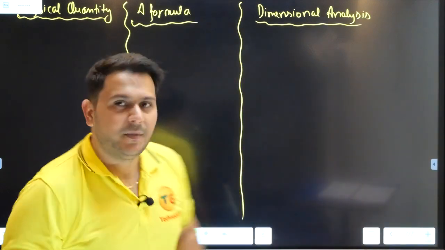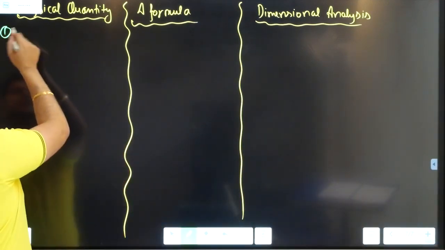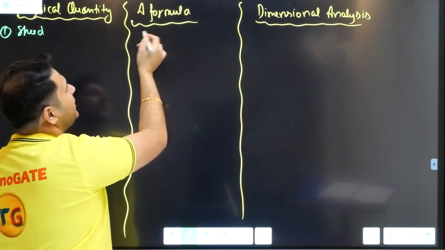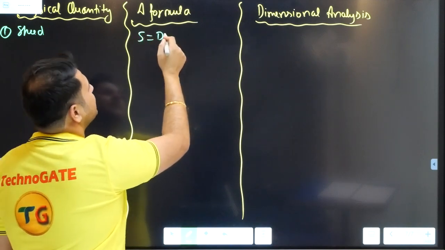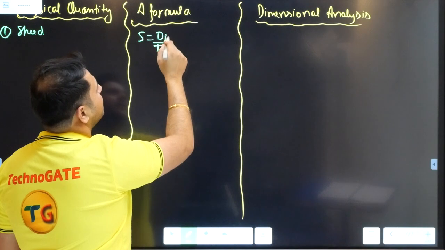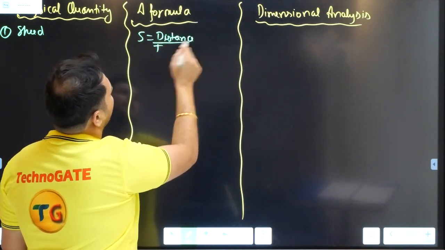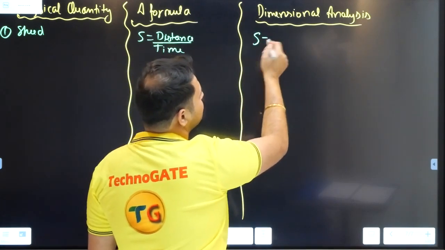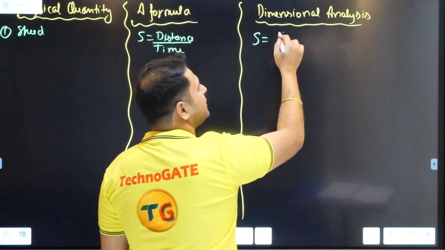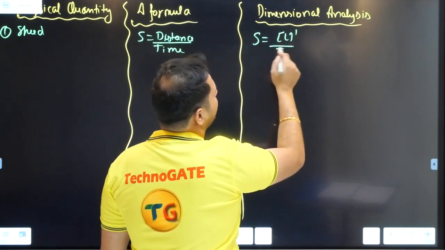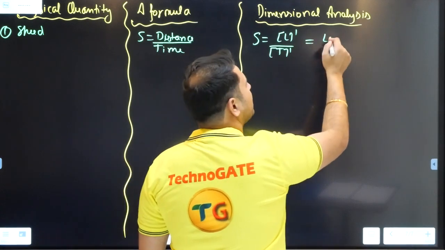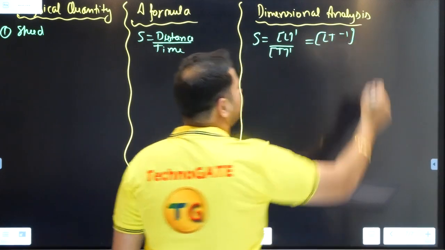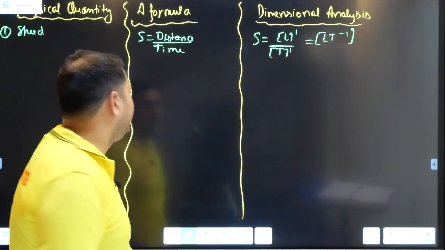Now, the very first parameter which we already studied is speed. Now speed is given by S is equal to distance upon time, right? So how are we going to write it? What is the dimensional analysis? Dimensional analysis says S is equal to distance, which is given by L1, and time, which is given by T1. So it will give you LT minus 1. This is the dimensional analysis of speed.